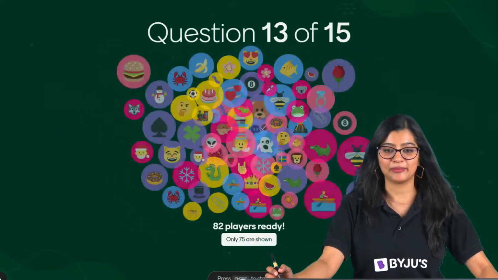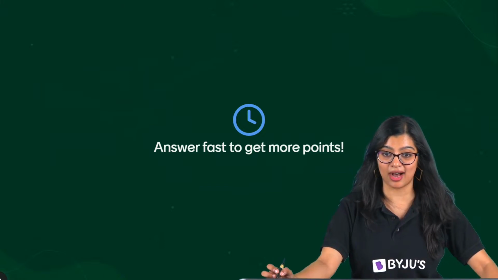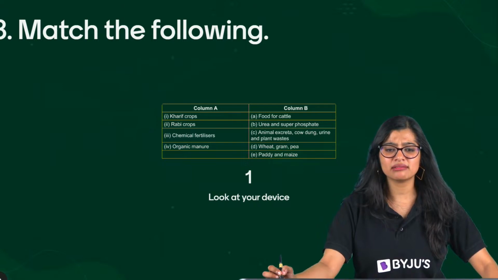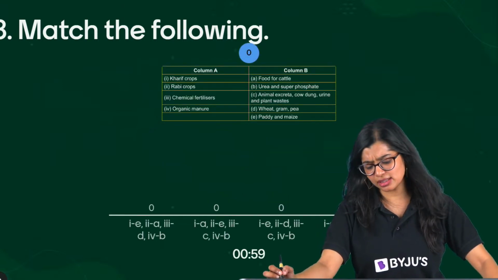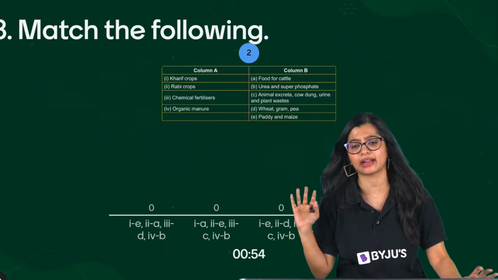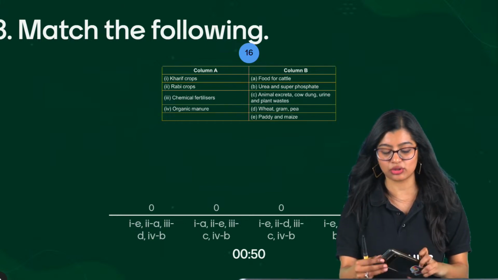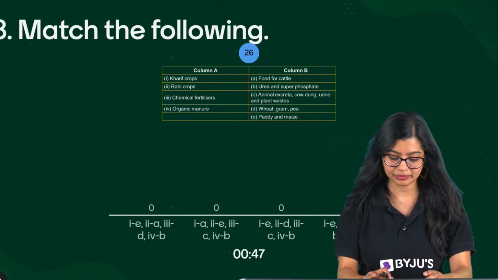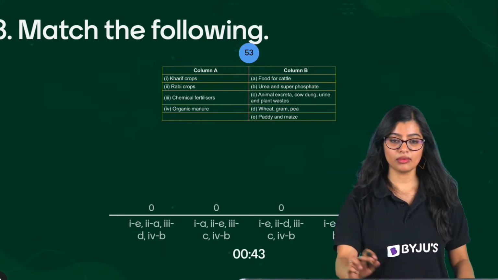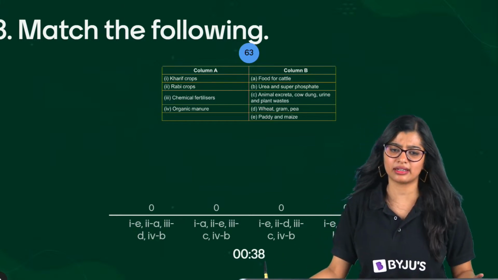Okay. Moving on to question number 13, everybody, on your screens now. It's a match the following. It's a very simple question. Match the following where you have column A, column B, and you need to identify the correct answer, right? Now, of course, the question will disappear in front of me, so I'll have to take it on my phone. This is very simple. I think it's there in NCERT. This is an NCERT question.